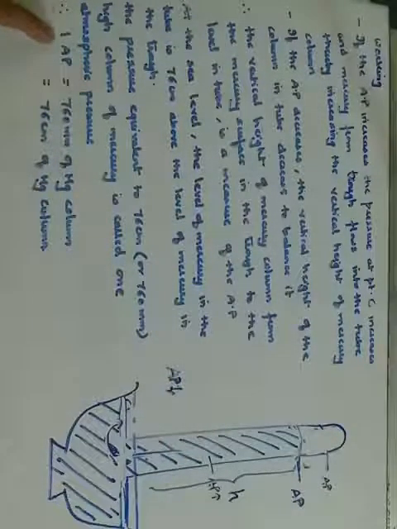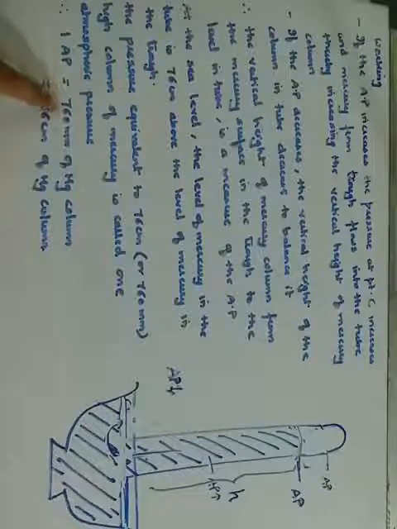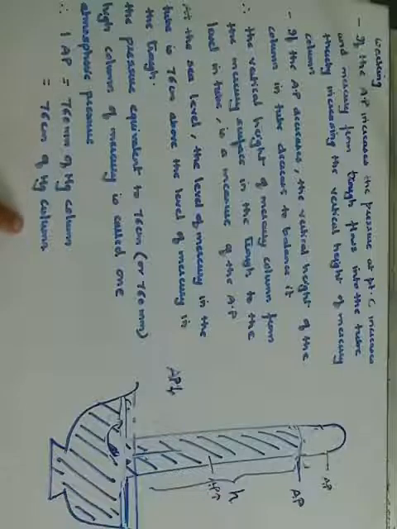That's why I have written 1 atmospheric pressure can be written as 760 millimeters of mercury column or 76 centimeters of mercury column. So this is your definition.